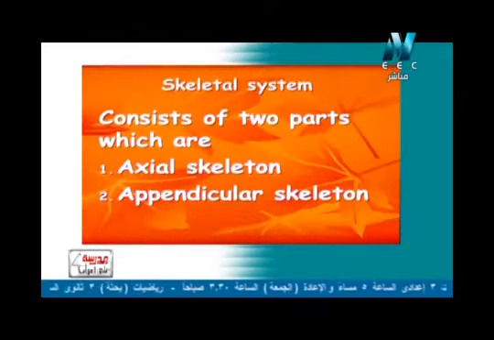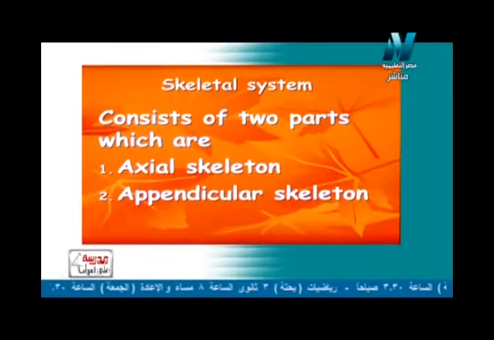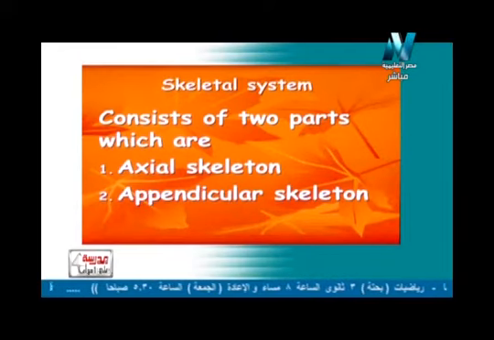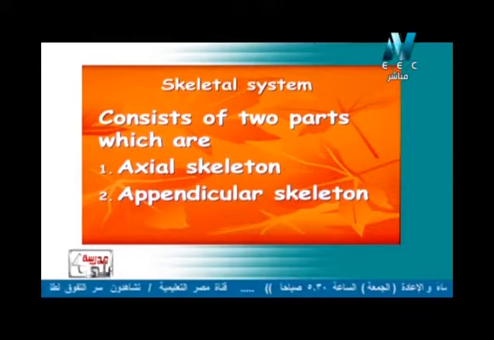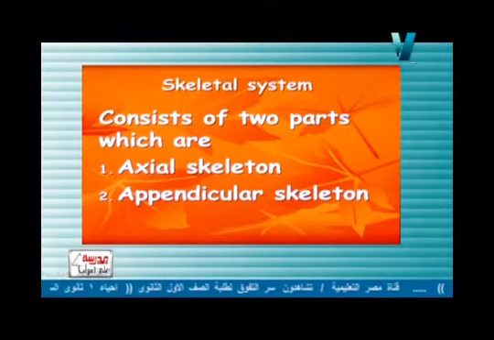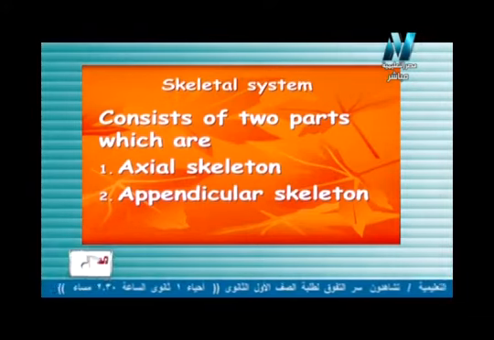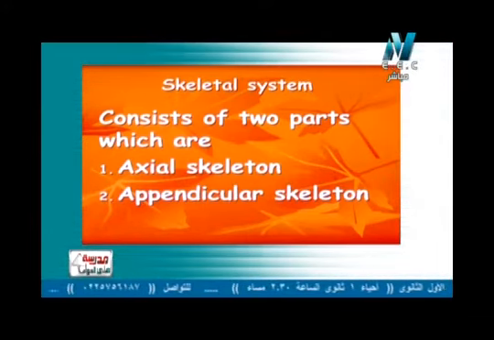So what about the axial skeleton? The axial skeleton is roughly what is in the middle of our body, for example, the skull, the backbone and the rib cage, without the limbs. If you imagine our skeleton without the limbs, that is what will be the axial skeleton. Axial skeleton will consist of 3 parts which are skull, backbone and also the rib cage.